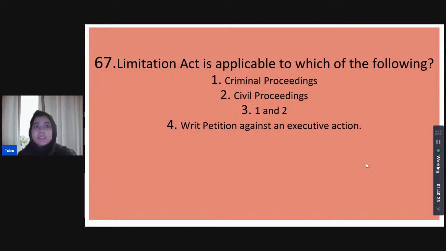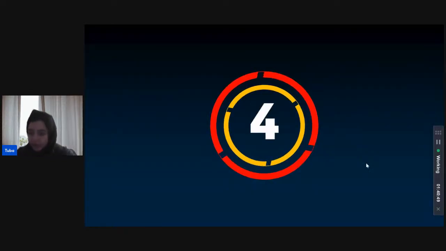Question number 67. Limitation Act is applicable to which of the following? Again, a conceptual question. Does it apply to criminal proceedings, to civil proceedings, both civil and criminal proceedings, or does it apply to writ petitions only against executive actions? All right. Karan thinks it applies to both civil and criminal proceedings. Priyanka thinks only civil proceedings. I have begun the timer.